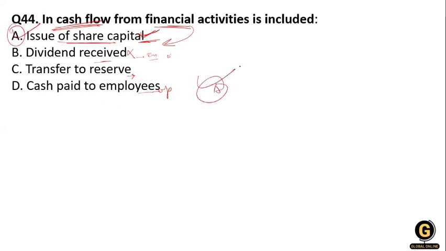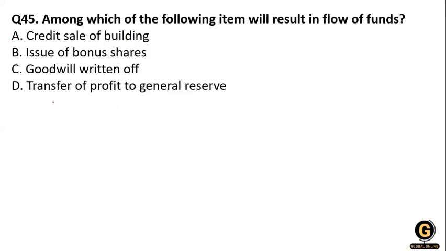A is correct. Clear? The next question: which of the following items will result in the flow of funds? A, credit sale of a building. B, issue of bonus share. C, goodwill written off. D, transfer of profit to general reserve. So what will be the right answer? We need the item that will result in a flow of funds. How do we get that? The credit sale of the building.